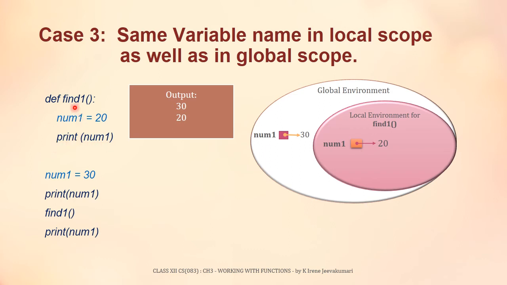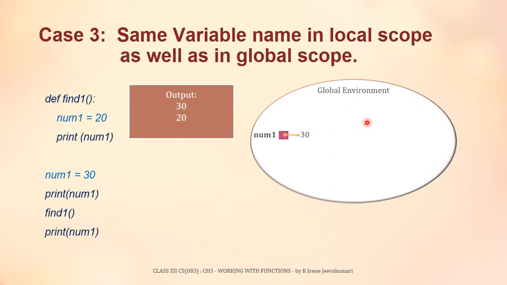So when this function's execution gets over, the local environment of find1 will be removed from the memory and also the program's execution jumps to the statement following the function call statement as it is not returning any value. So after printing the value 20, the program's execution goes to the statement following the function call. So the local environment has been removed from this place.